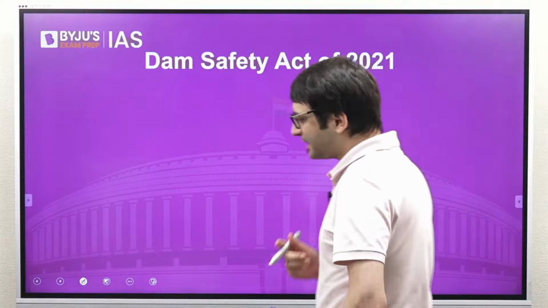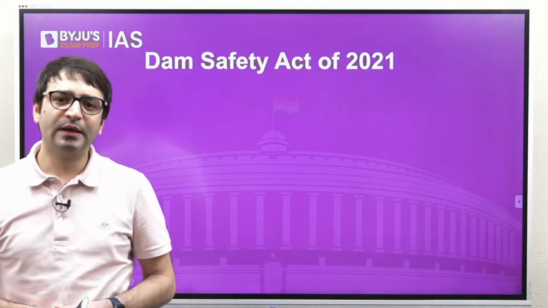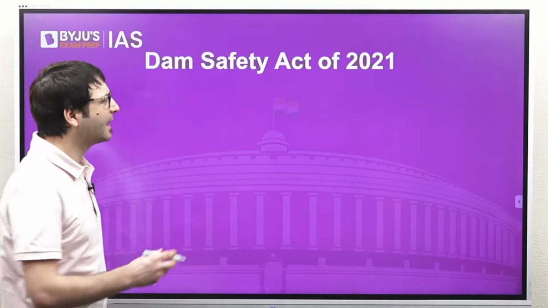Let's look at the Dam Safety Act, against which there is a protest by the Tamil Nadu state government.